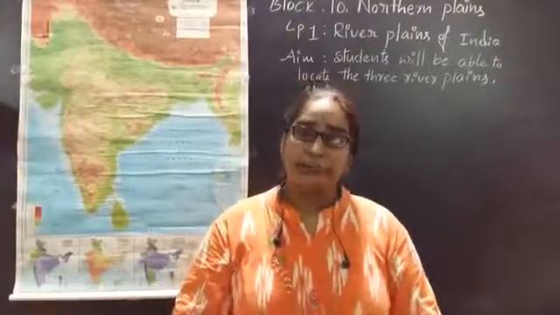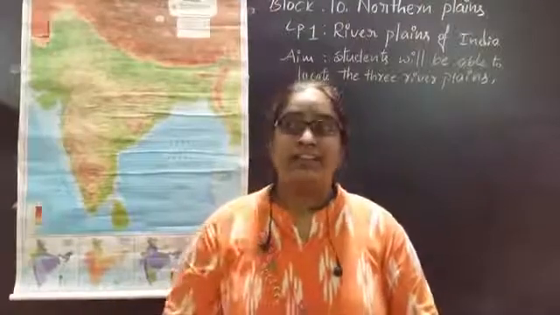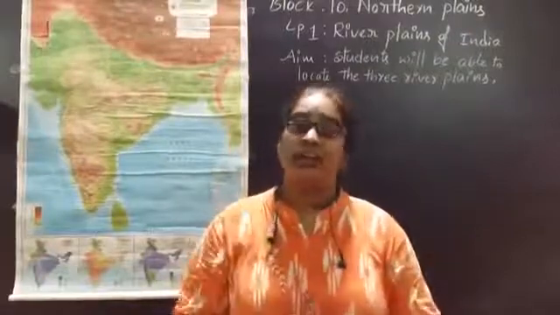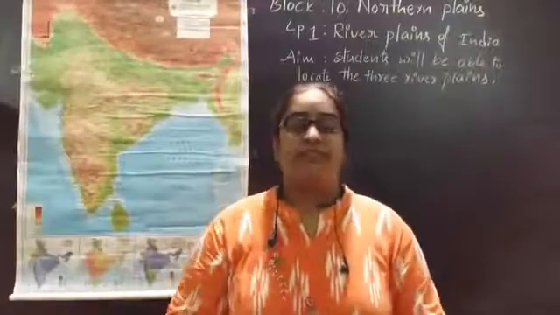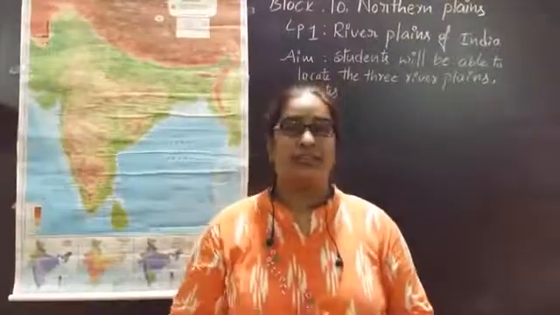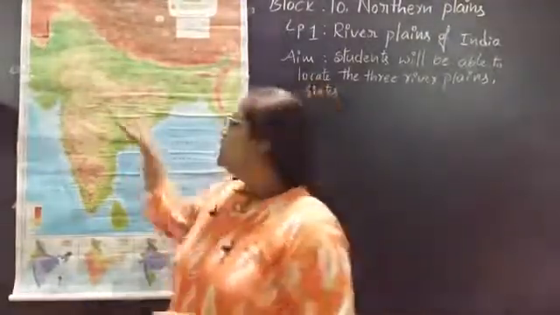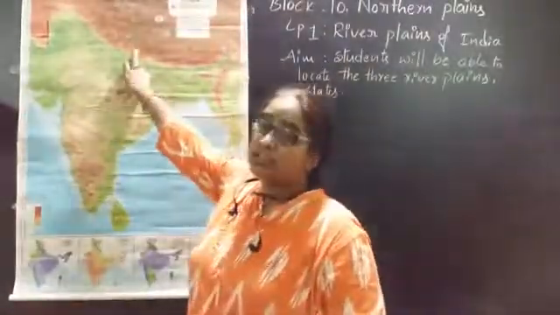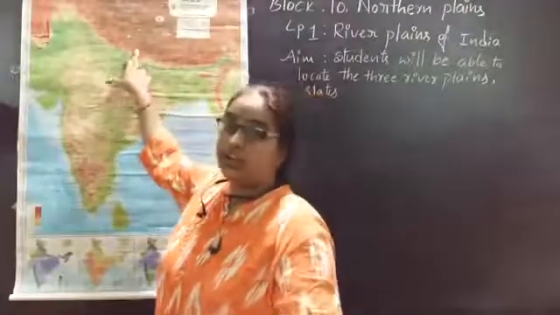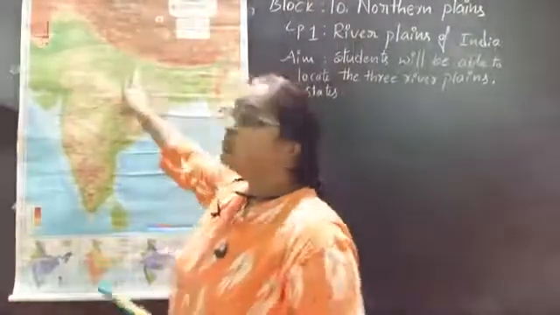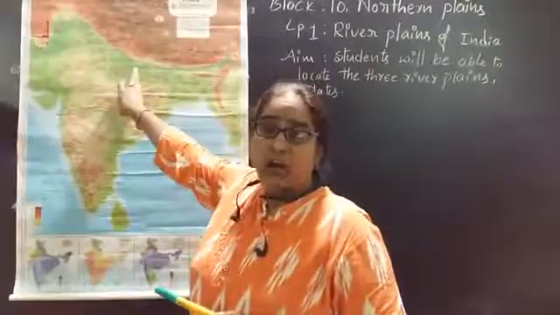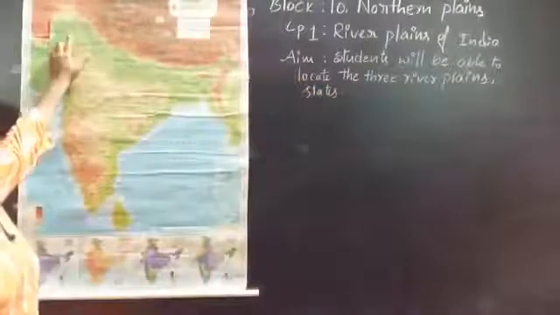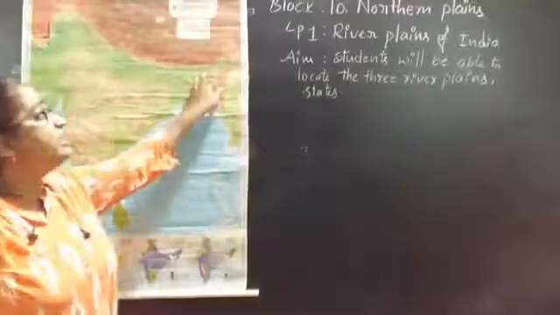Do you all remember? Yes. So can anyone tell which states come under the northern plains and from where to where the northern plain has spread? Just recall the class. Are you able to see the map? So first, which physical feature have we discussed? Northern mountains. And what is the second physical feature, on the south side of the northern mountains? Northern plains. And the northern plains spread from the west side of India, from Punjab, to the east side of India.